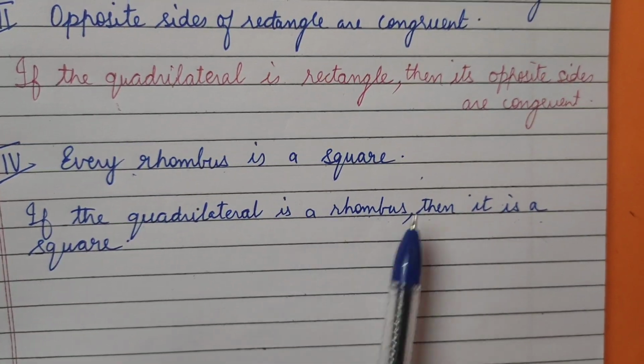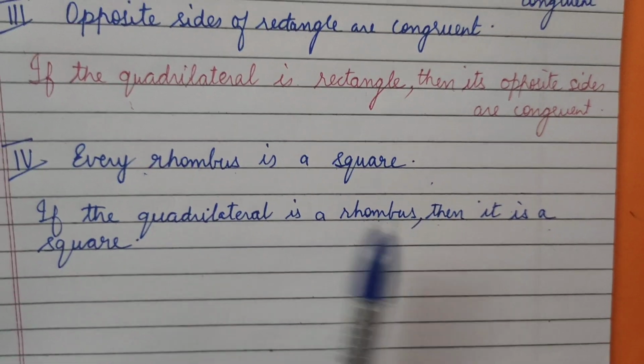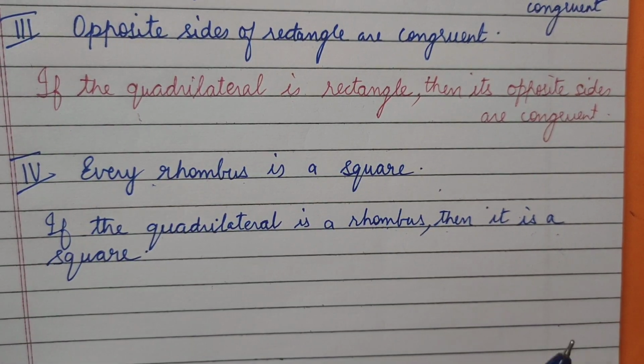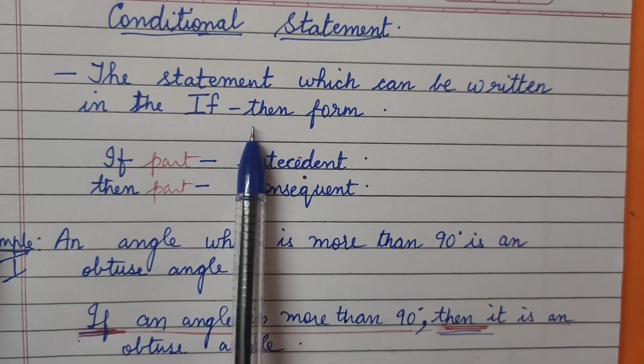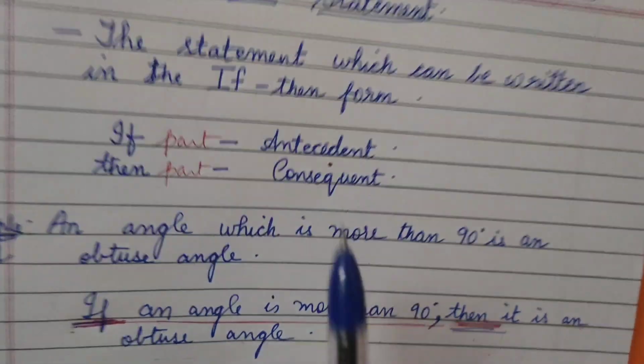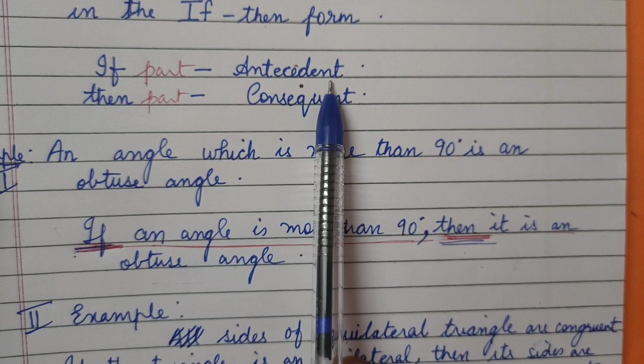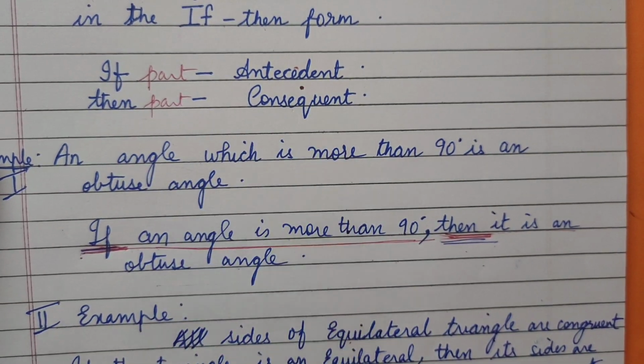This is the example I have taken from your exercise. I hope now it's very clear. So what does a conditional statement mean? The statement which can be written in if and then form. What do we call the if part? The if part is said to be an antecedent and the then part is said to be a consequent.